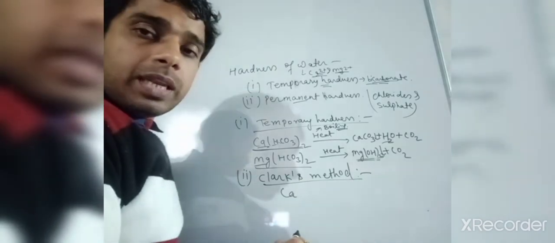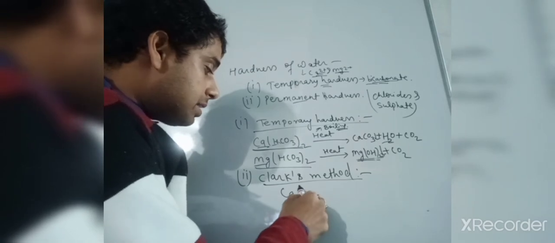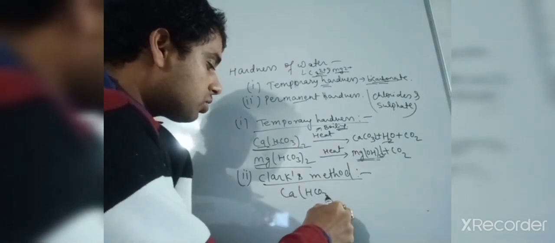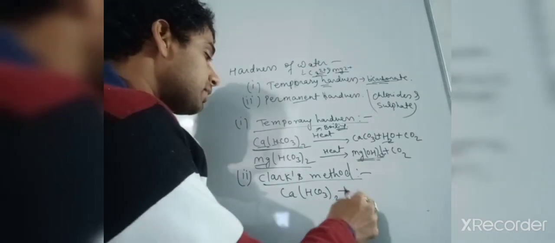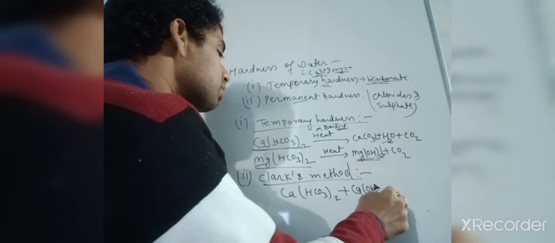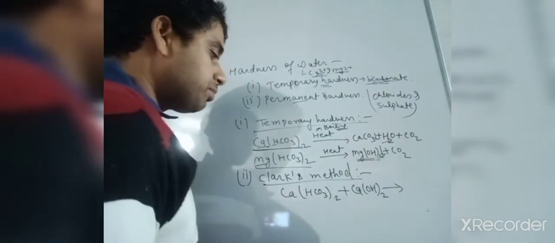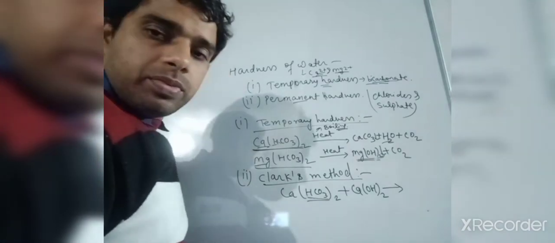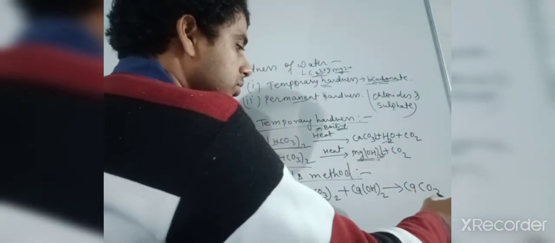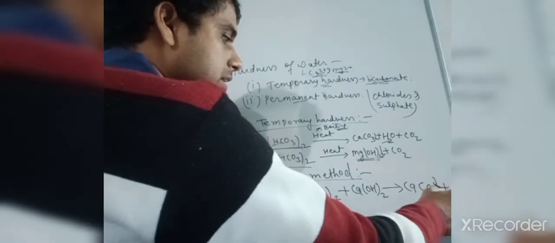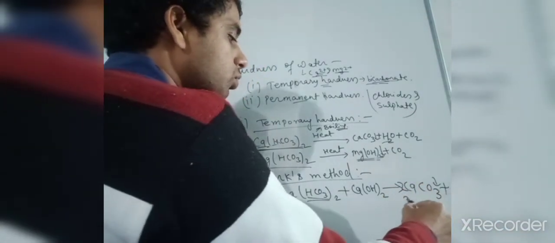So what is lime? Lime is Ca(OH)2. If I have calcium bicarbonate and I add Ca(OH)2, the lime, then the bicarbonate is removed and it forms 2 CaCO3 plus 2 H2O.